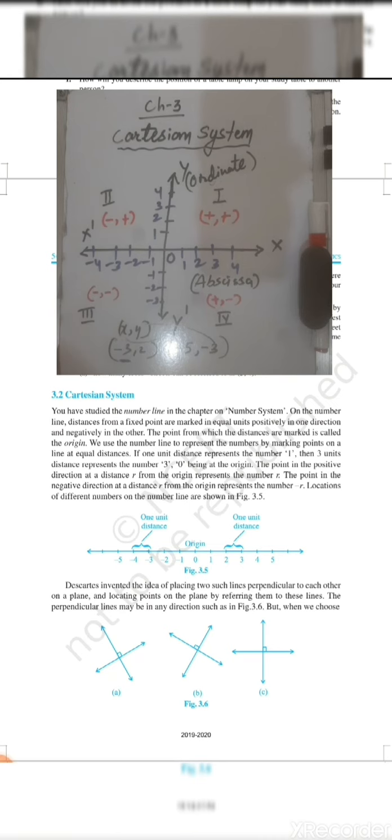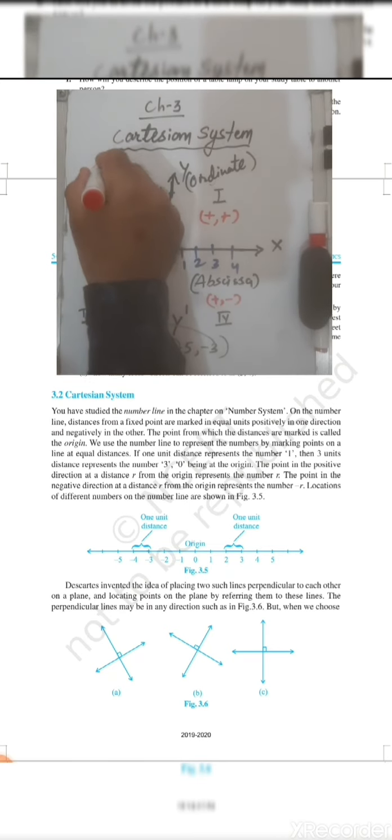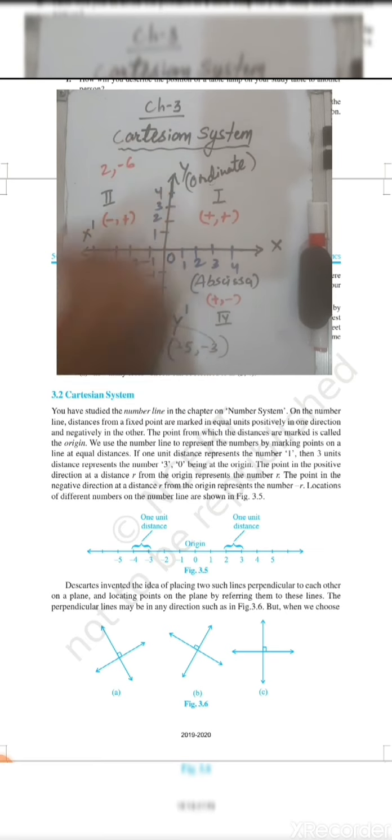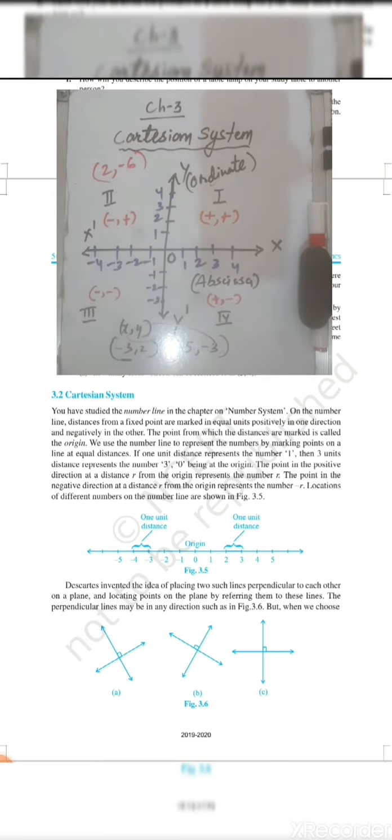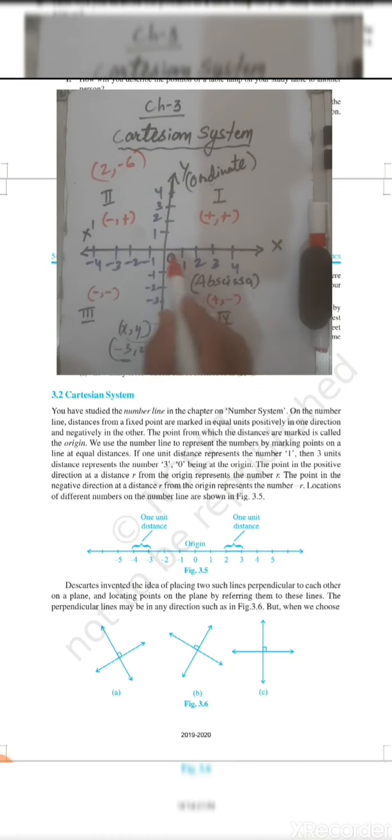Let's take one more example, the point 2 and minus 6. Here x is 2, positive, so it will be in this direction, and y is negative, so positive and negative, it will lie in the fourth quadrant.